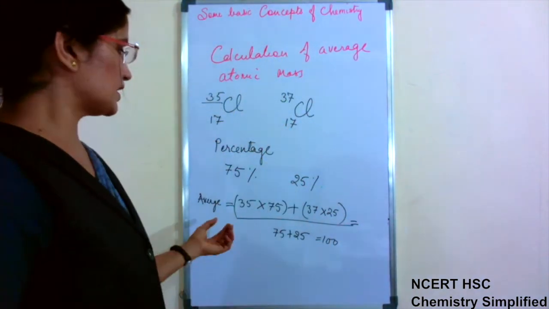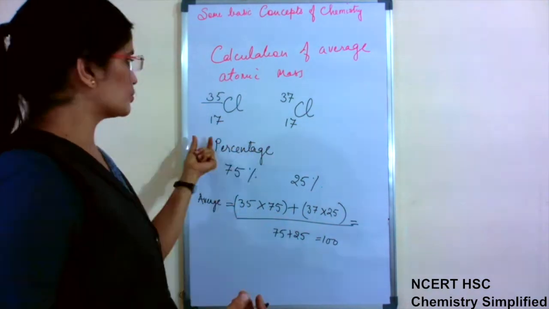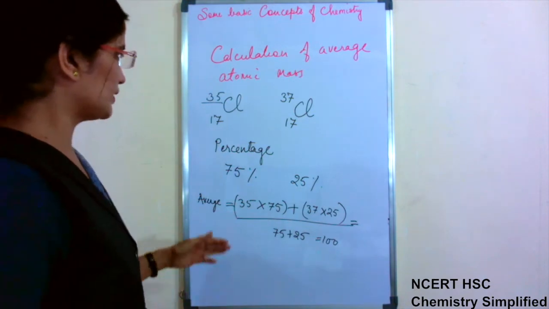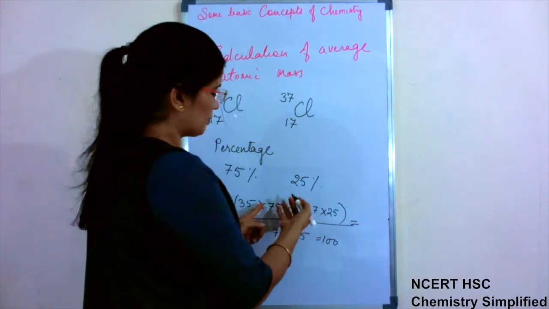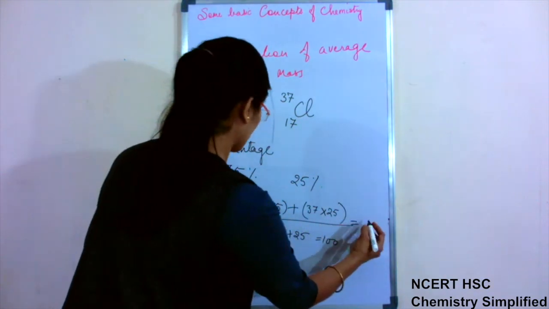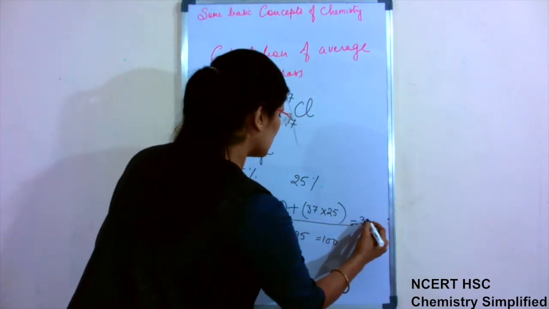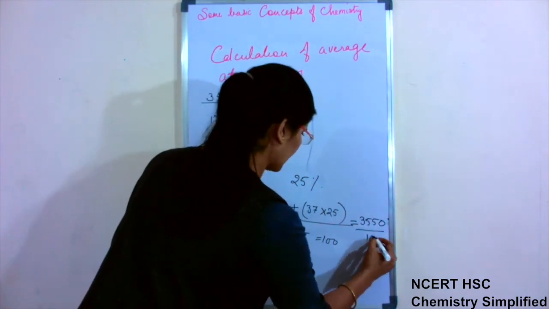Steps will remain the same, only what we are changing is the criteria we are using to find out their natural abundance. Previously it was ratio, this time it is percentage. So we have multiplied by the percentage and divided also by the percentage. So it will come 3550 upon 100.